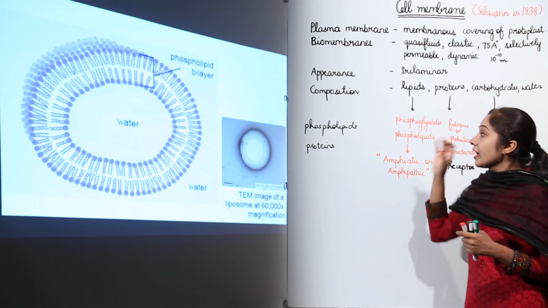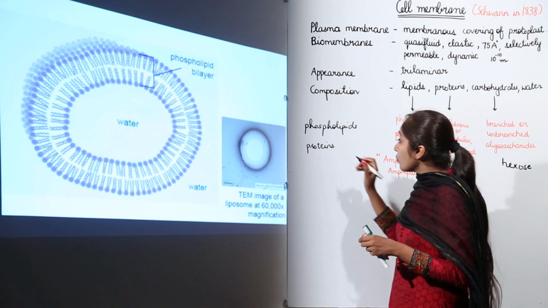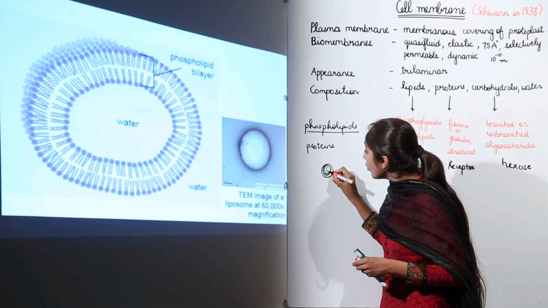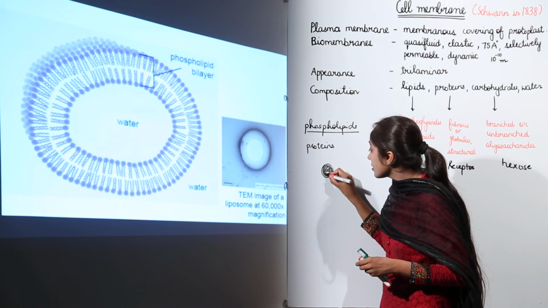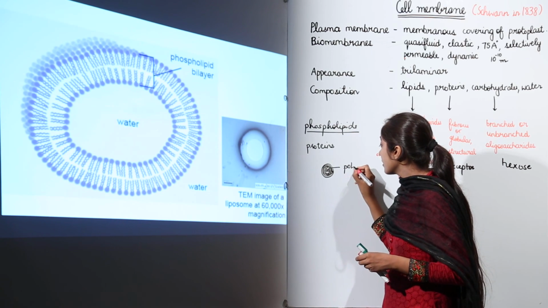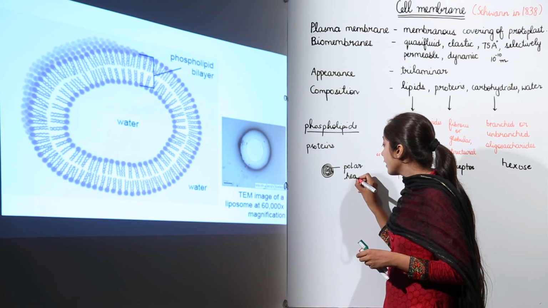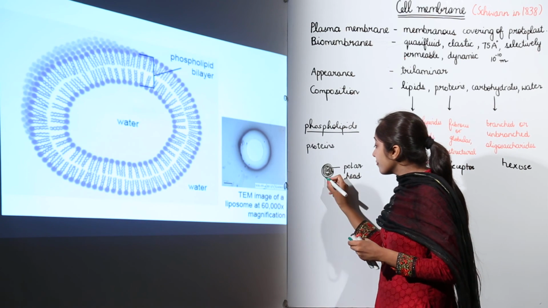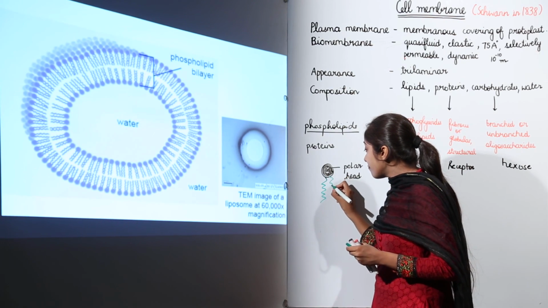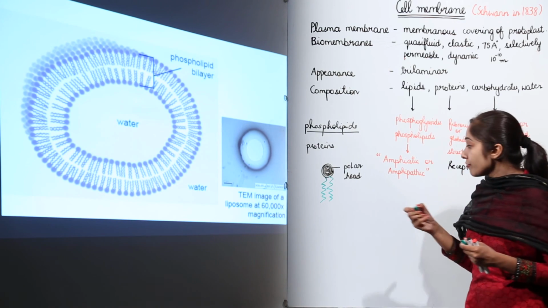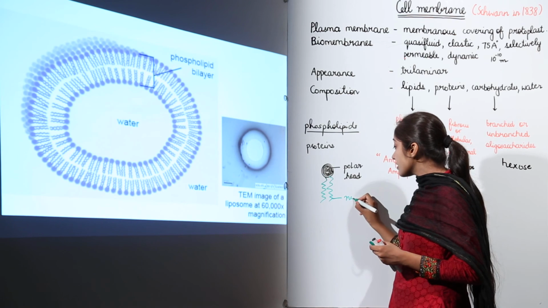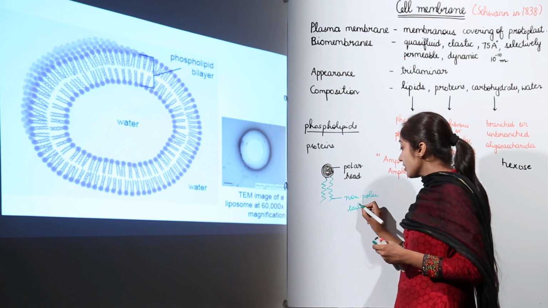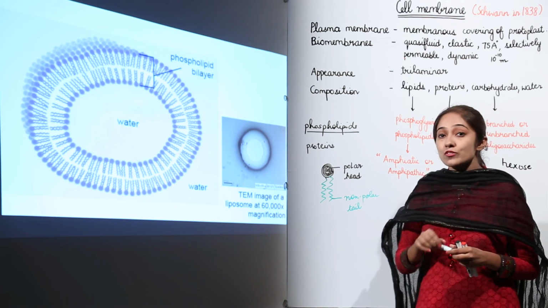So I'll make a phospholipid structure so you can remember. Well, when we talk about the phospholipid structure, what is there? We have a polar head, and with this we have these fatty acid chains. This is the non-polar tail. So this is how we represent one phospholipid molecule.